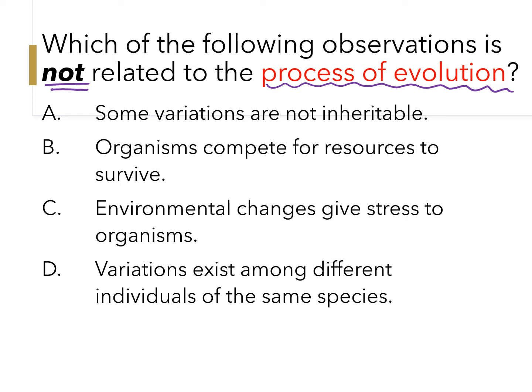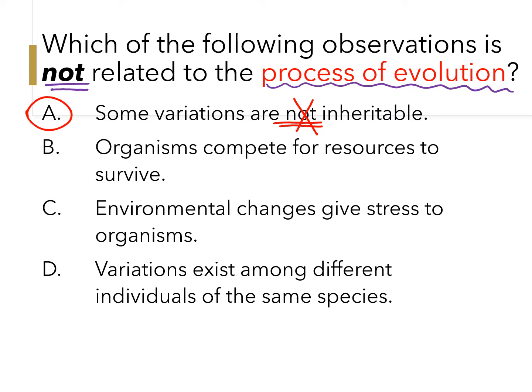Among A, B, C, D, A is not related to the process of evolution because it says that some variations are not inheritable. This is wrong, because Darwin says that variations can be inherited and passed on to the next generation. So A is wrong. It is not related to the process of evolution.